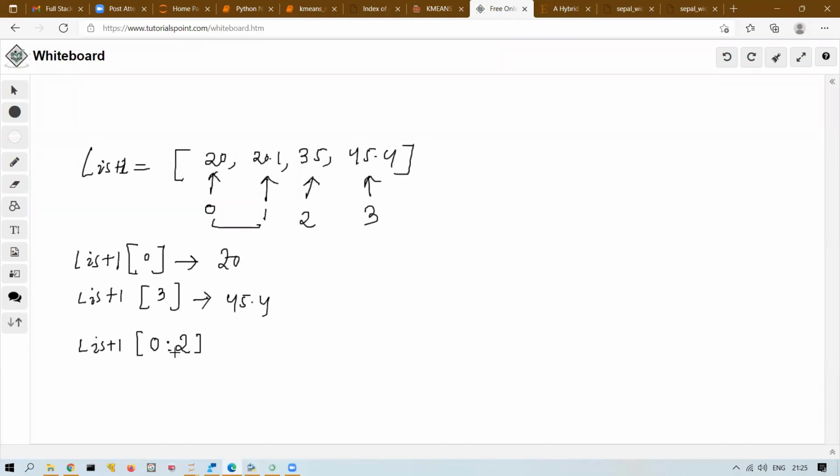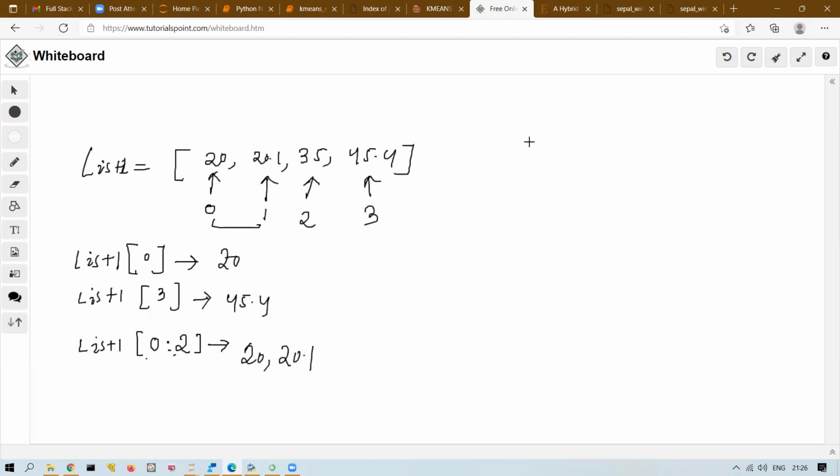Many of you will write 0, 1. So 1 is not included. It is exclusive. So if you write 1, it will go till 0, right? Like a range method. So if you want to extract 0 and 1, you will write 0 colon 2. So what will be the output? Output will be 20 and then 20.1. So this is easy. Everyone will understand.